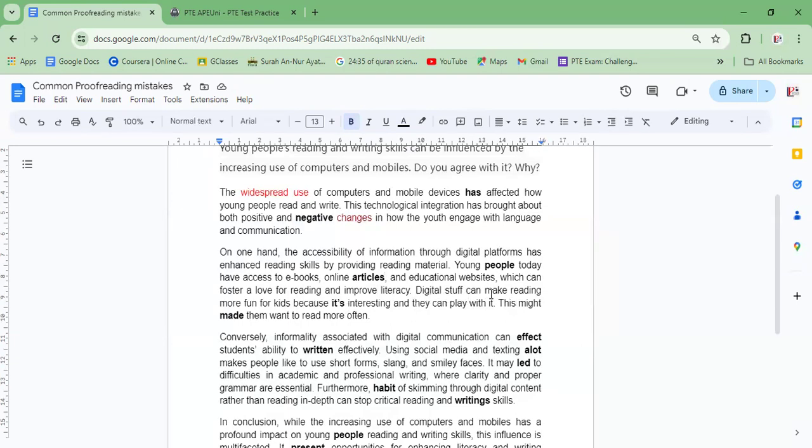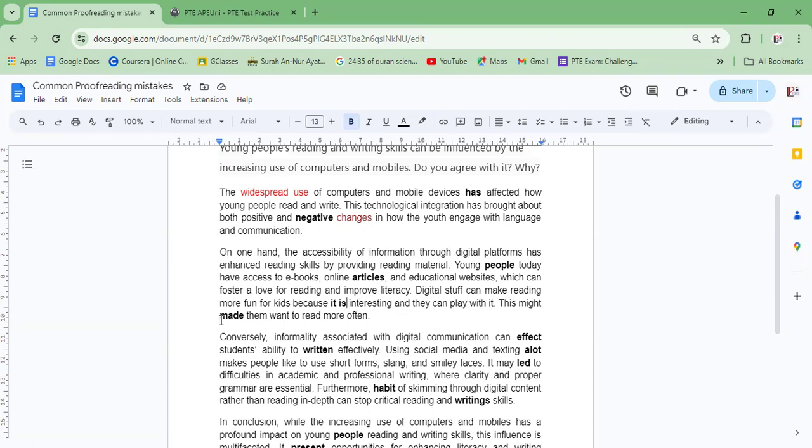Okay, digital stuff can make reading more fun for kids because it's interesting and they can play with it. Okay, there's no mistake here, but in formal writing, we try to avoid contraction forms. So it's is a contraction form of it is, like the way we say that's why, that is why. So we try to use the original form instead of using contraction forms, although it's not a mistake, but better to avoid these words.